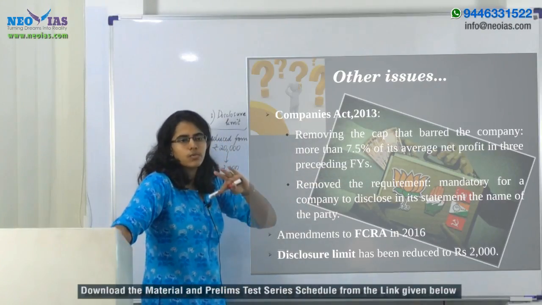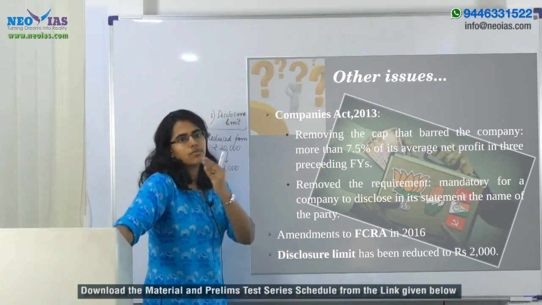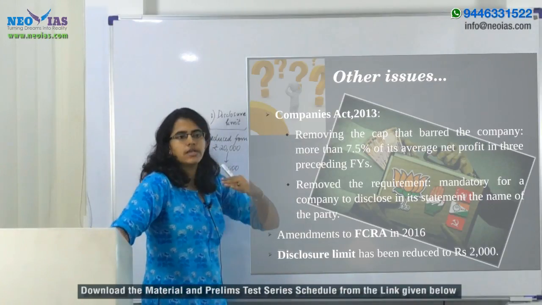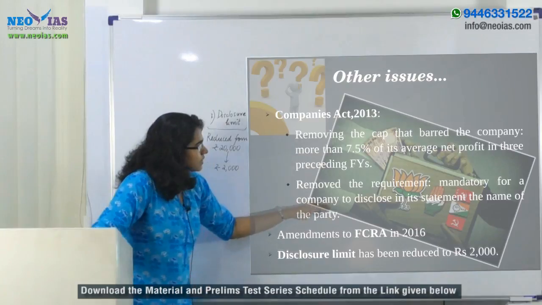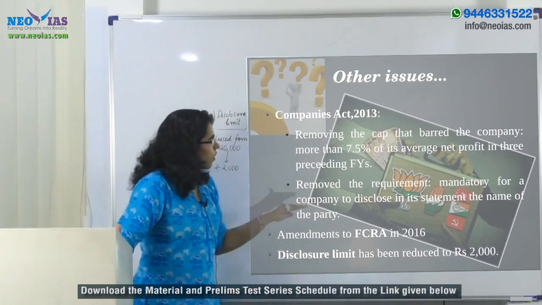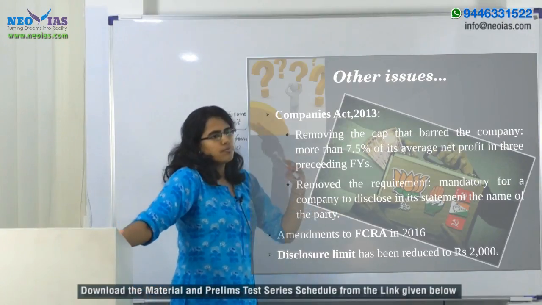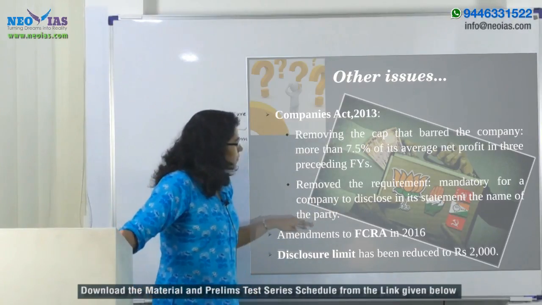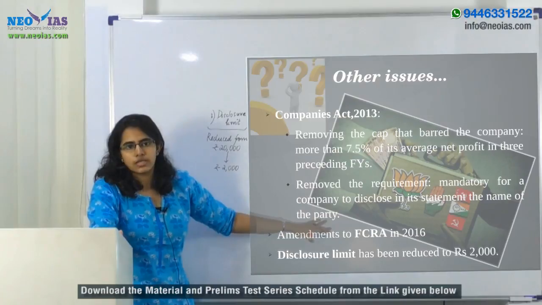That is, earlier there was a bar of 7.5% of the profit, but now that has been done away with, and along with it, it has also removed the requirement that made it mandatory for the company to disclose in its profit and loss statement the name of the party to which the donation was made.